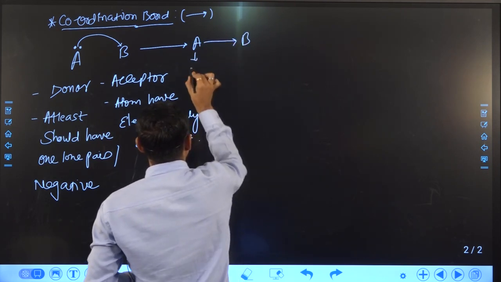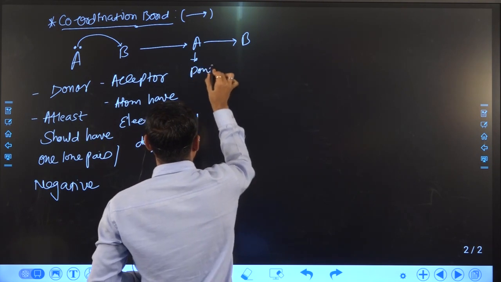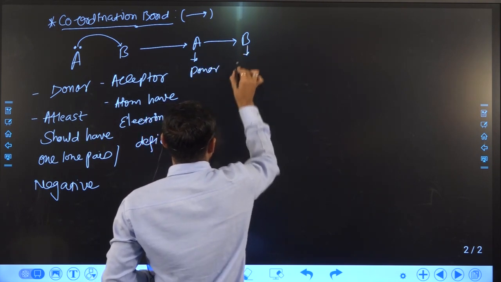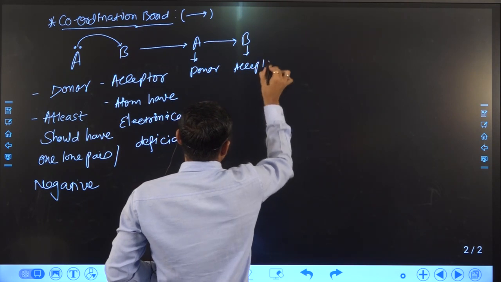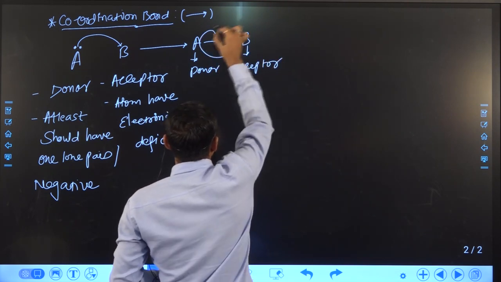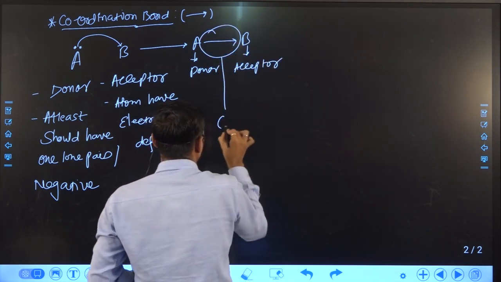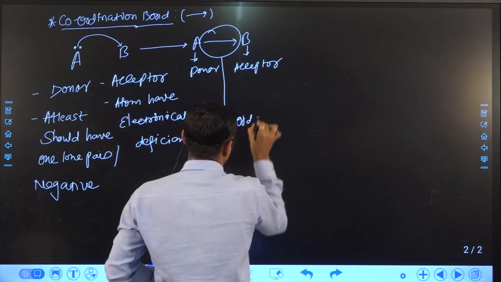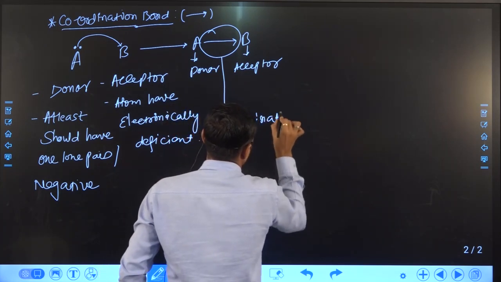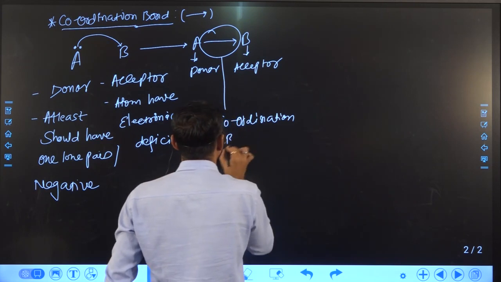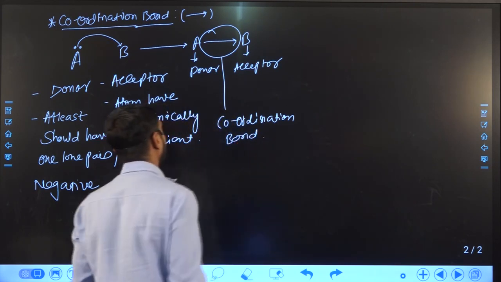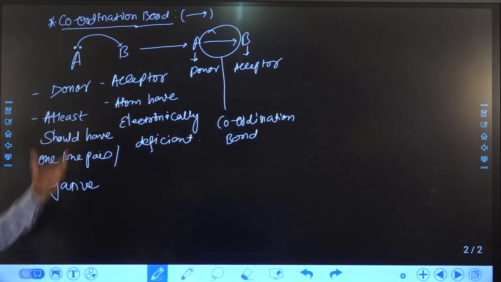You can see this is the donor atom A and atom B will be the acceptor. So in this case a coordination bond is formed, and this bond is known as coordination bond.